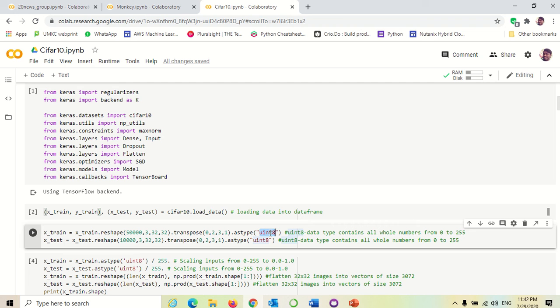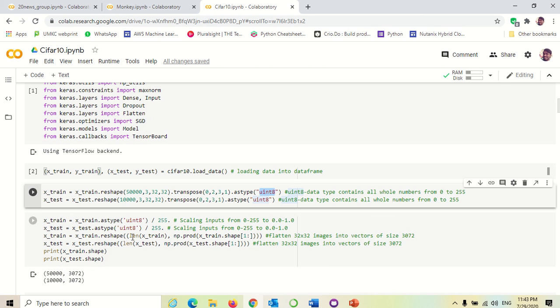So I have used uint8 as type and transposing the data set with the shape of 50,000 by 32 by 32 as it is a three-dimensional data set. The 3 would be the number of layers and 32 would be the features and 50,000 would be the number of samples for both X-test and X-train. Now, I was scaling the inputs, as it is an image data set having values from 0 to 255, I was scaling the inputs from 0 to 255 to 0 to 1. I was dividing the X-train and X-test by 255.